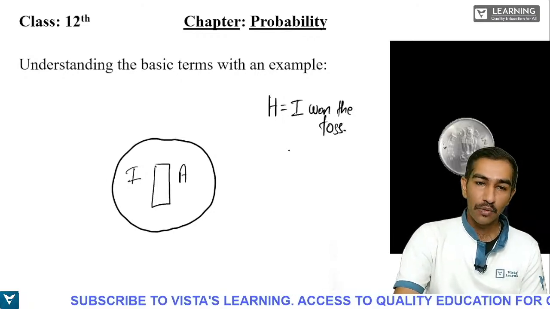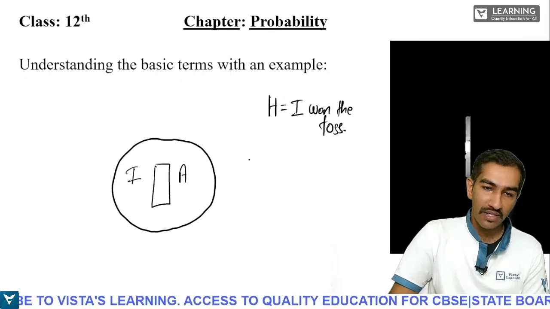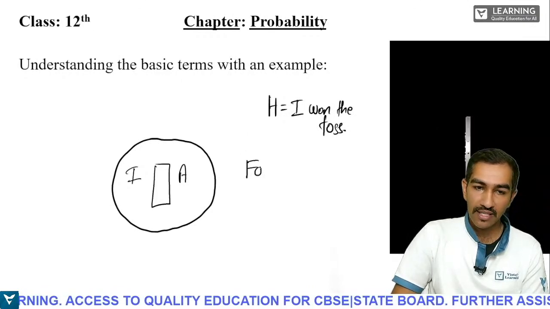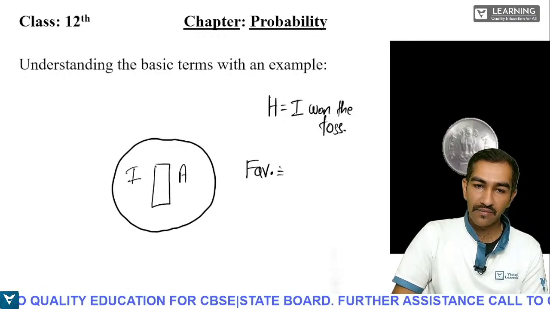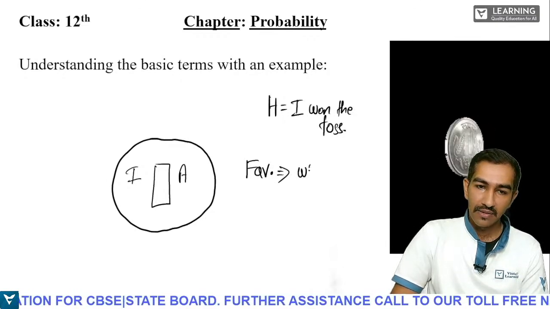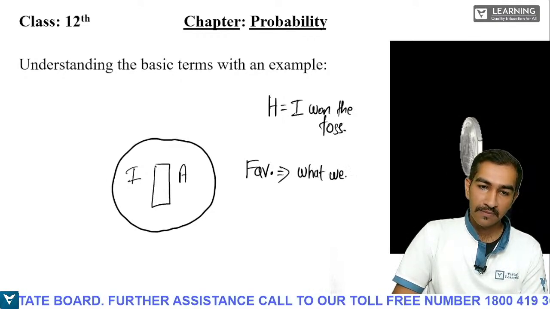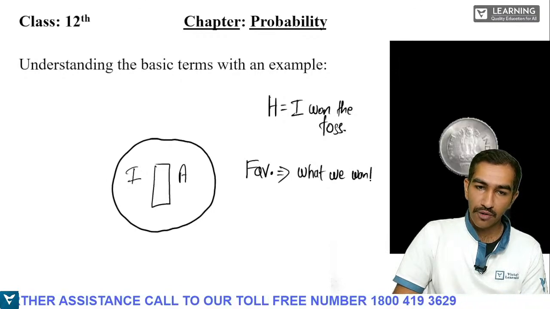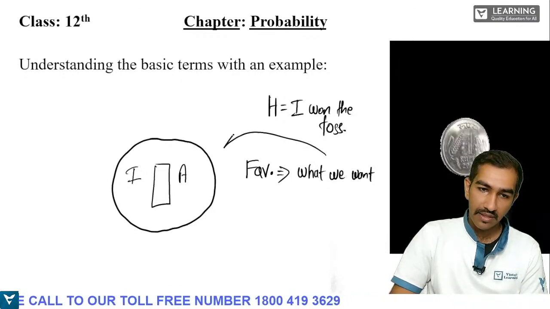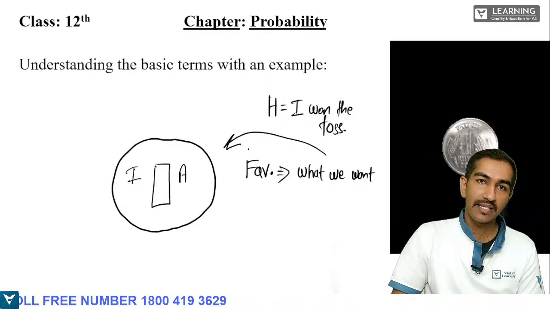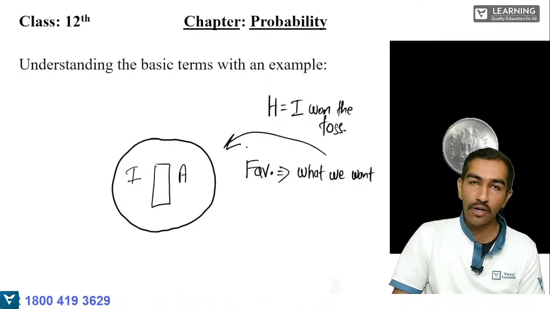Understanding? So what is favorable for India now? What is favorable? Favorable is nothing but what we want. Now let us take this example. The Indian captain has called heads. Now what do we want? We all want heads, right?